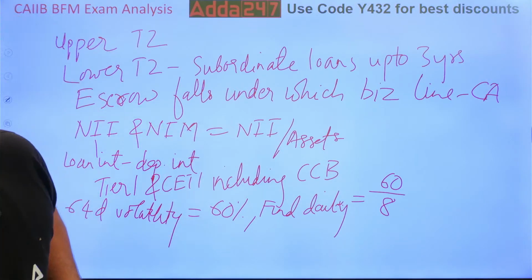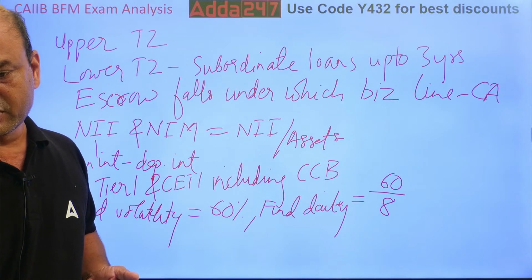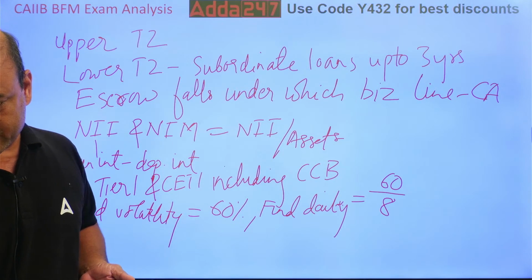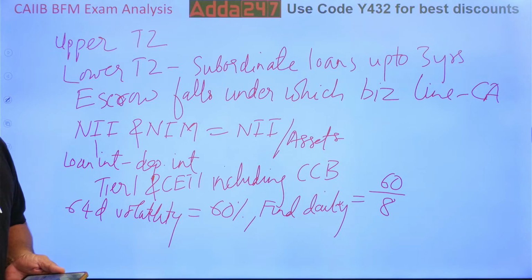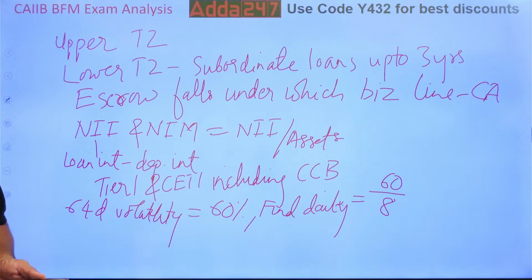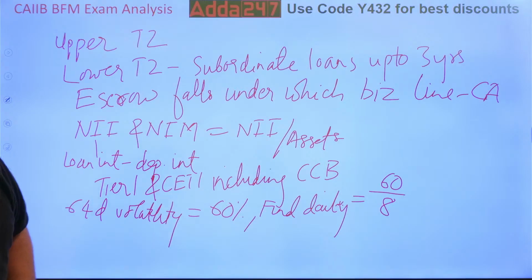Anything more? Kindly post the questions, dear everyone. One more question: what is the maximum for Additional Tier 1? Additional Tier 1 is 1.5%.